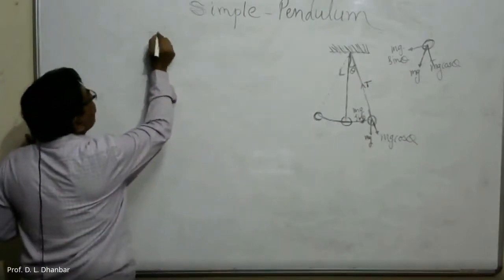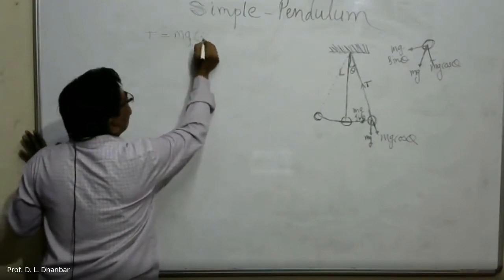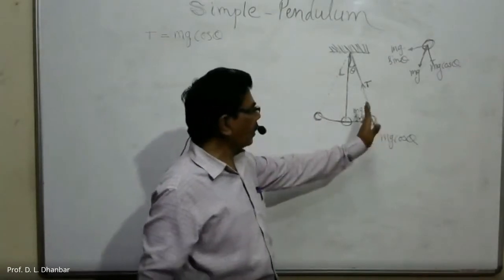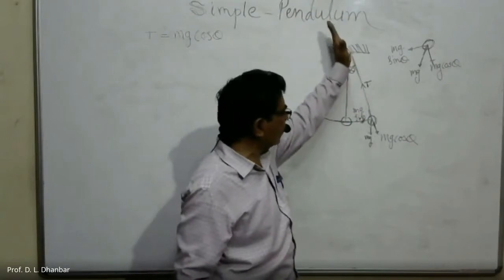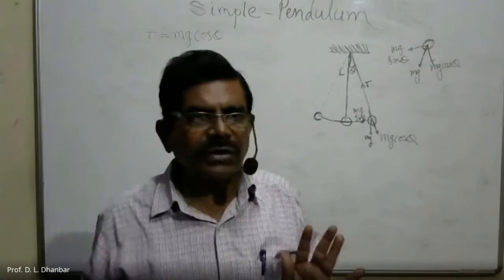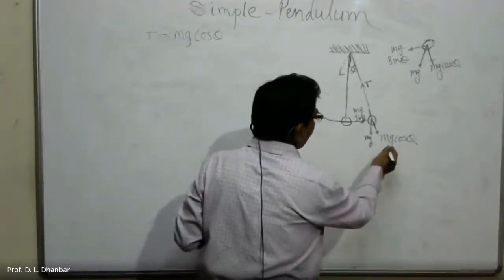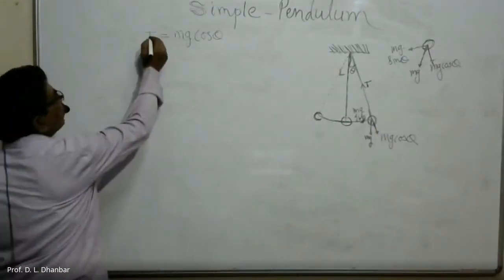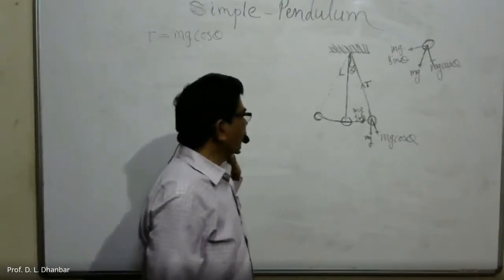One force is directed along the string, and the other is acting in the opposite direction. So both these forces balance each other. So T is equal to mg cos theta.